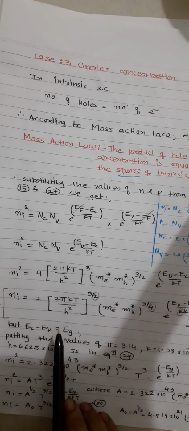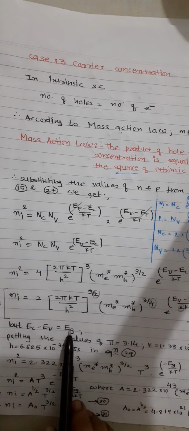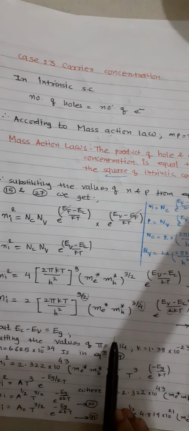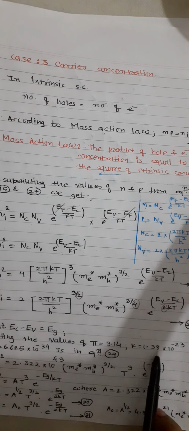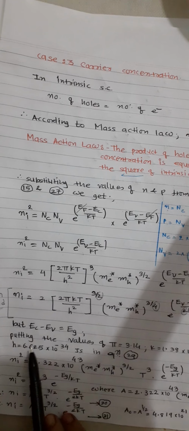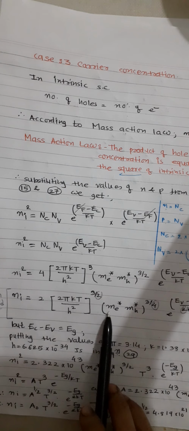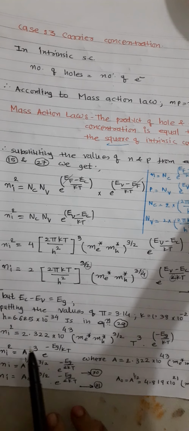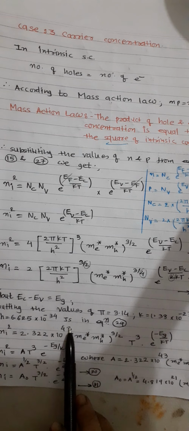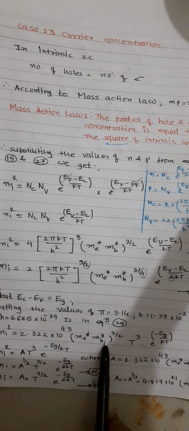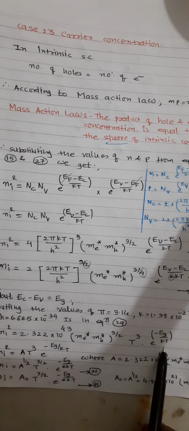So we know that the energy band gap is nothing but Ec minus Ev. So Eg is equal to Ec minus Ev. We are going to keep the value of pi, that is 3.14, the Boltzmann constant k as 1.38 10 to the minus 23, and Planck's constant 6.625 10 to the minus 34 joule second in the above equation. So we are going to get ni square is equal to 2.322 10 to the 43 (m star) raised to 3 by 2 T cube e raised to minus Eg by kT.